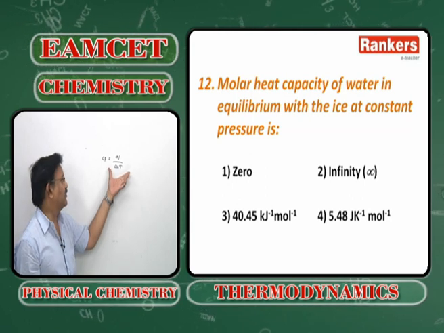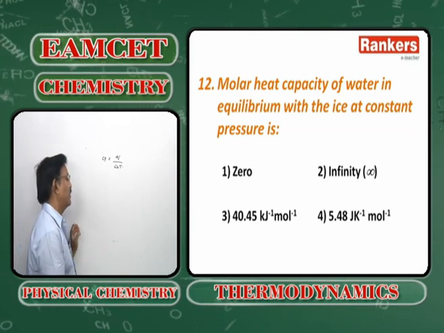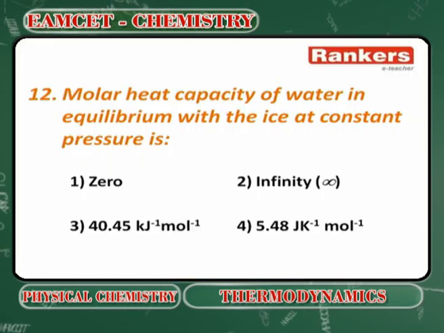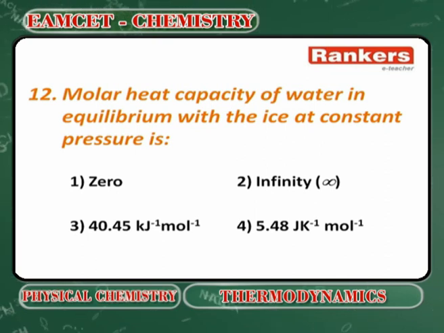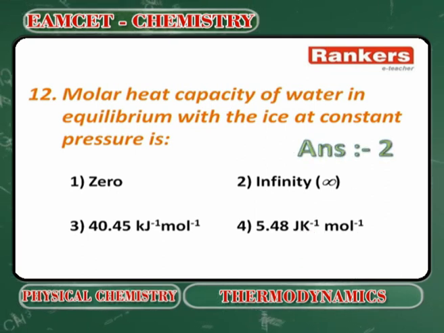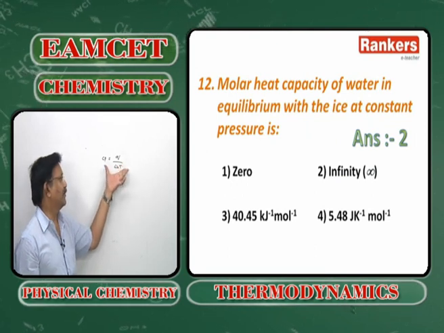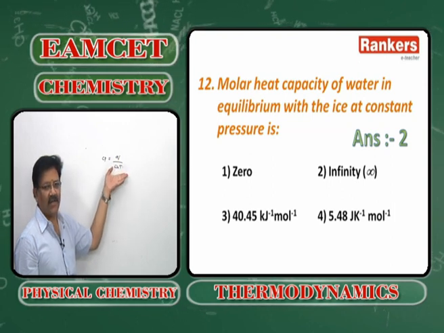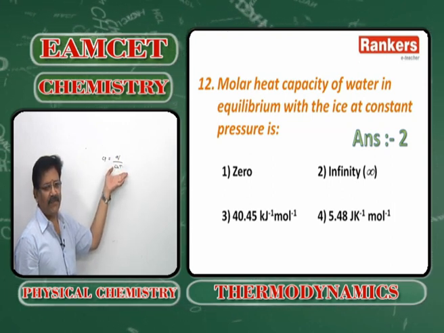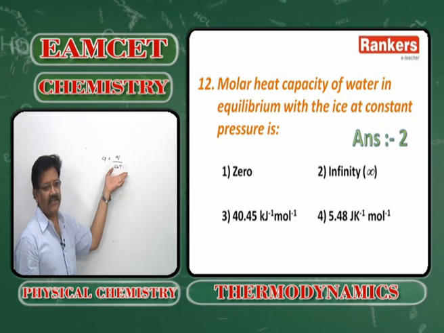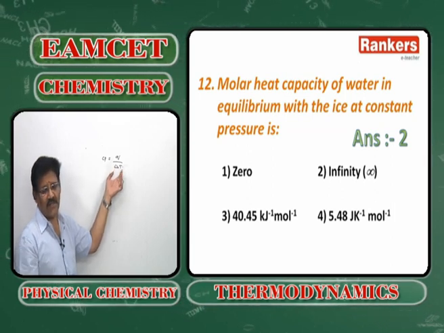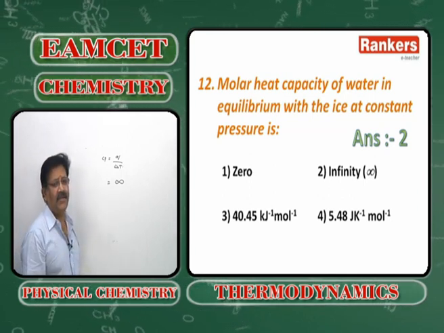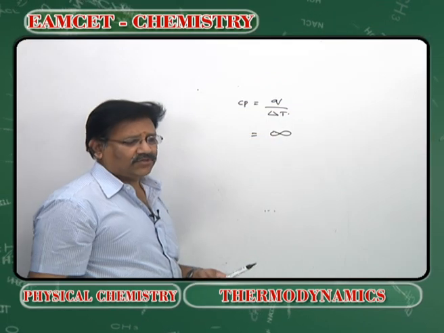So, Cp value becomes infinity, because the temperature is maintained at 0. How do you get Cp? Heat absorbed by change in temperature, and the change in temperature will be 0, because ice and water are in equilibrium with each other. When will they be in equilibrium? At 0 degree centigrade.